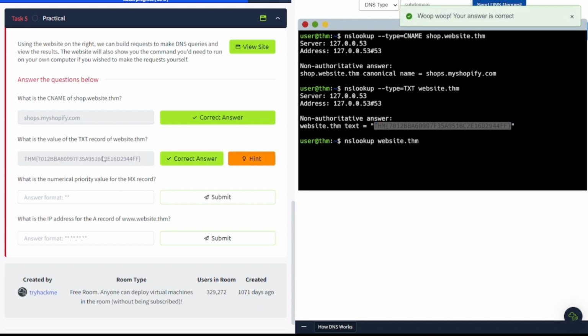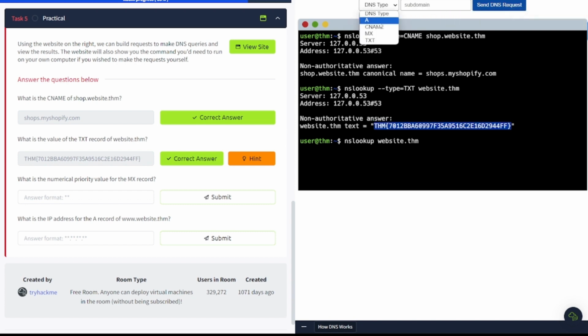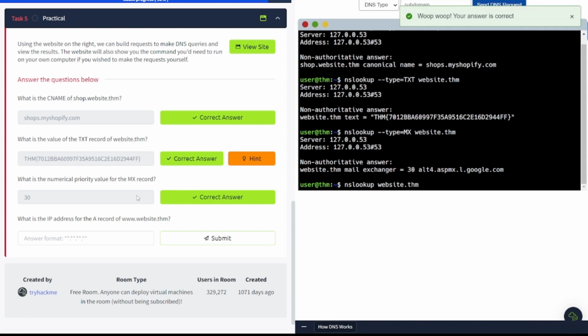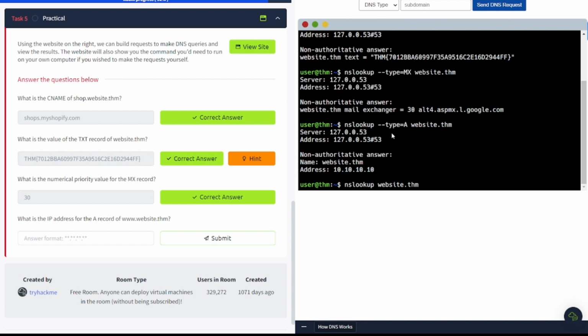What is the numerical priority value of the MX record? So we're going to do the same thing, I believe. So let's go ahead and try it. That's here. And looks like it's going to be 30. Here we go. What is the IP address for the A record for www.website.thm? Well, let's go ahead and find that real quick. Plug it in here. And that's going to be this IP address here. So we'll go ahead and plug that in there for the last one, and that should be it.